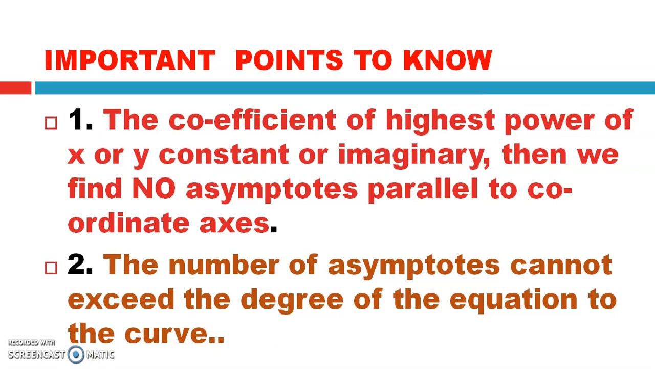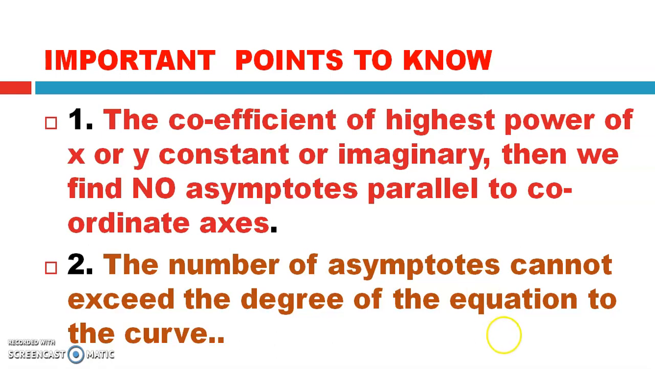The second important point, one should know that the number of asymptotes cannot exceed the degree of the equation of the curve. Please remember, if the degree of the equation of the curve is 3, the total number of asymptotes will be at most 3 and will not exceed 3. If the degree of the equation is 2, then we find only 2 asymptotes parallel to the coordinate axis. If the coefficients are constant, then we do not find any asymptote parallel to the coordinate axis.